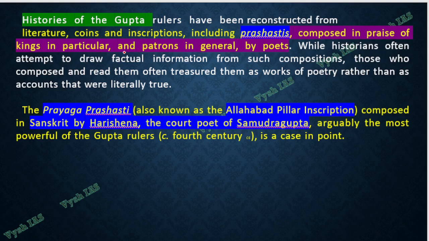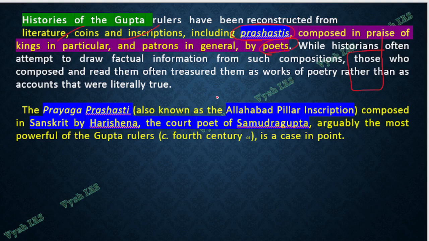Now like we learned about Ashoka and all from different inscriptions, about Gupta also we study from literature, coins, inscriptions and something called prashastis. So prashasti is nothing but they all had a court poet. Everybody will have a court poet. Like Kalidasa, many people will be there under different kings, different poets will be there. They will write big things about the king, and that will be written in the place where they write at that time, or maybe on a pillar, and that will be discovered by historians.